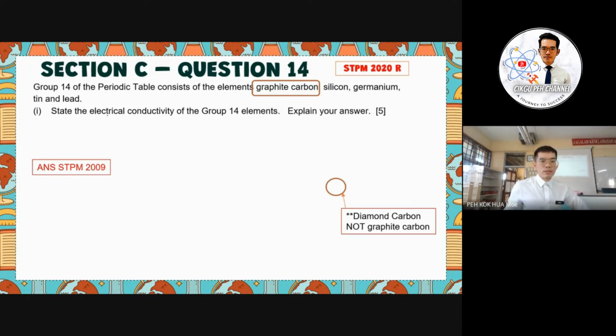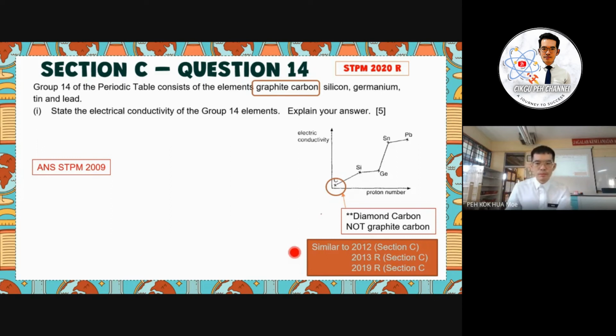So you have to state the electrical conductivity of the group 14 elements. Explain your answer. If we take out graphite, carbon here, the question is also the same as 2012, 2013 repeat, 2019 repeat. But you must be careful here, where diamond is a non-conductor, while graphite carbon here is a conductor, right? Because we know that from our same one.